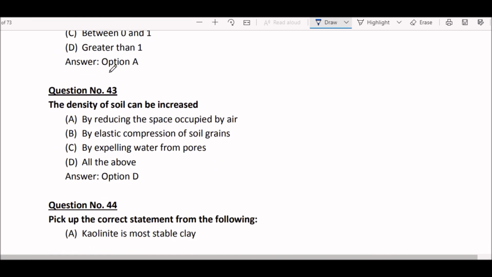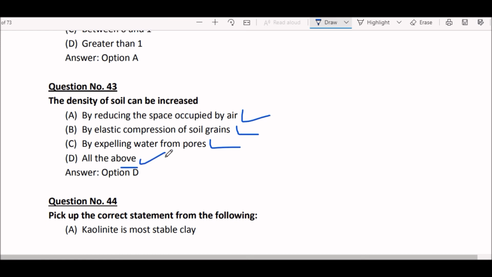Next question. The density of soil can be increased by reducing the space occupied by air, yes, by elastic compression of soil grains, yes, and by expelling water from pores, yes. So right answer here is option D, all of the above.